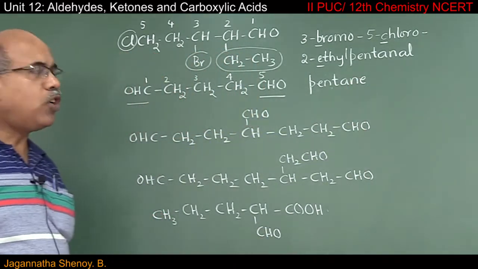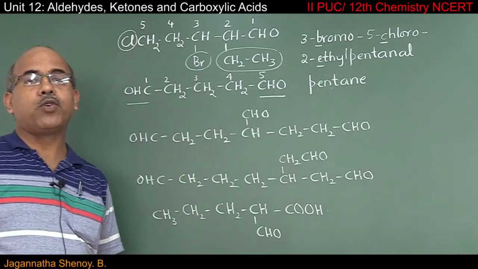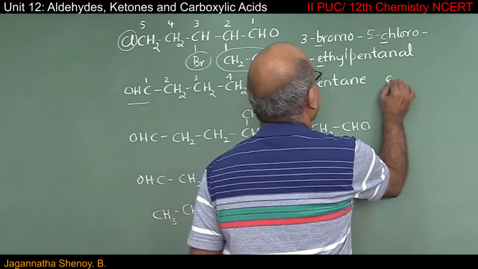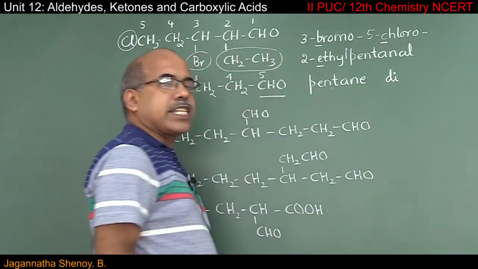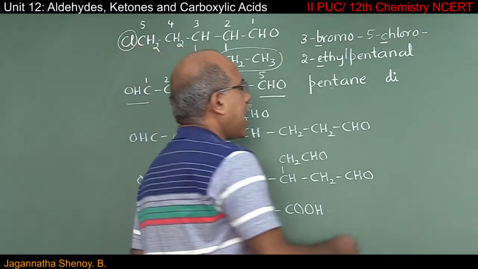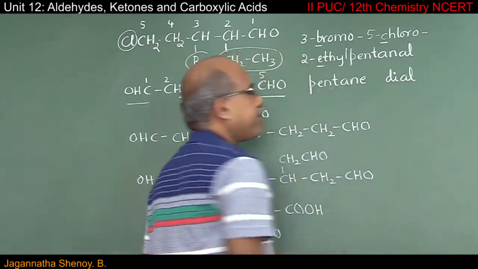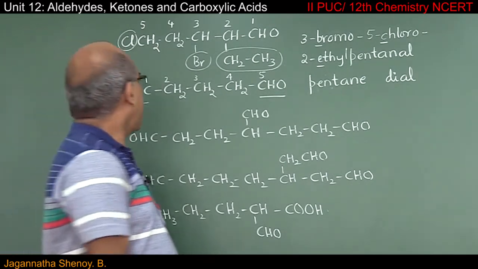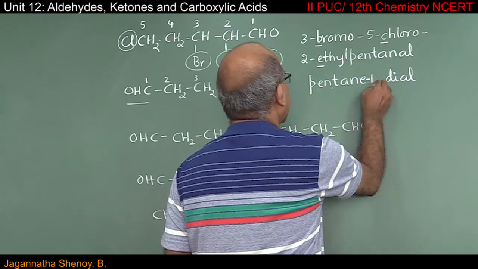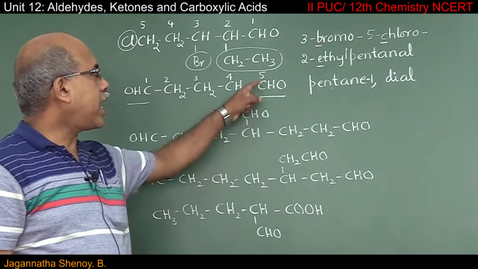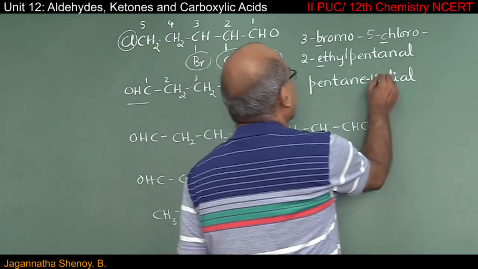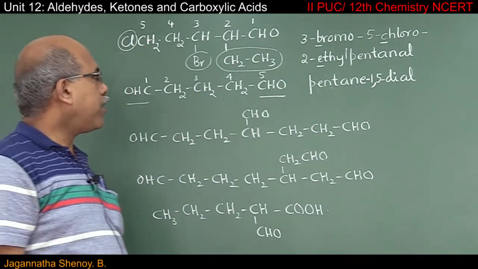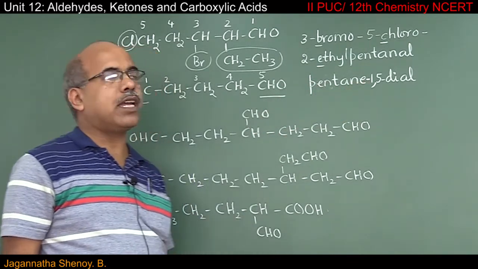And you observe that the principal functional group is repeated 2 times. That is why it is a di. And for CHO, the secondary suffix is al, dial. So where are those CHO functional groups? First one on the first carbon atom and second one on the fifth carbon atom. So it is a 1,5 dial. So IUPAC name is pentane 1,5-diol.